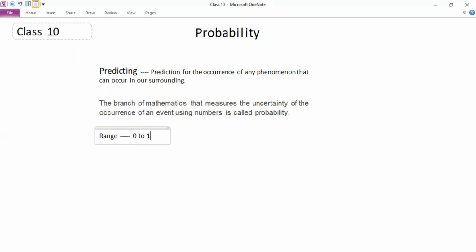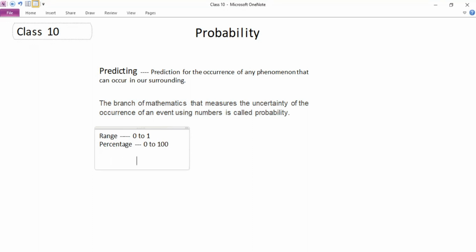That means whatever the probability will be for the occurrence of any uncertain event or phenomena that may or may not occur in our surrounding, it will always vary between 0 to 1. Now let us understand how it affects the occurrence. This can even be represented in percentage also. Percentage means it will always lie between 0 to 100.